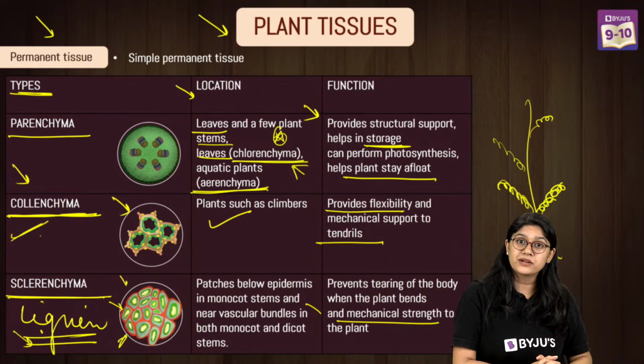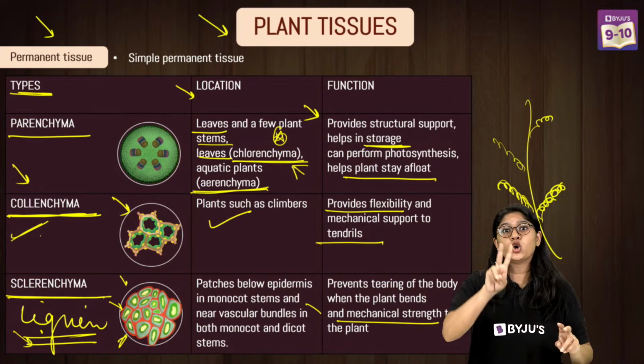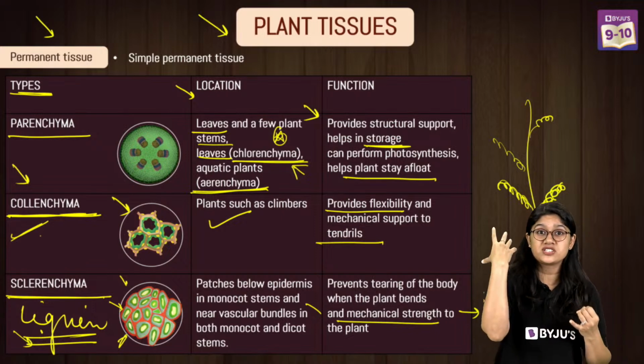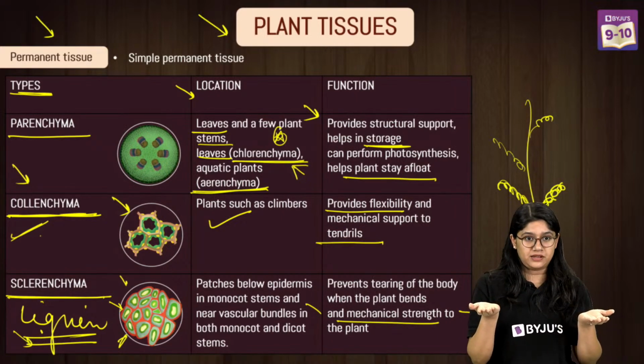The first is parenchyma tissue. Parenchyma is present throughout the plant, right? And it is of two types: chlorenchyma, which helps in photosynthesis, and aerenchyma, which helps plants float.